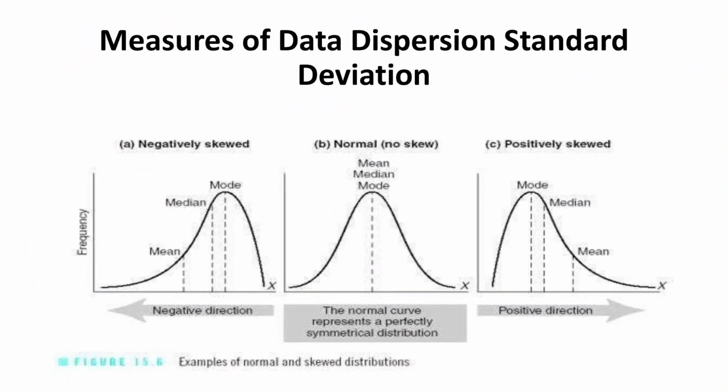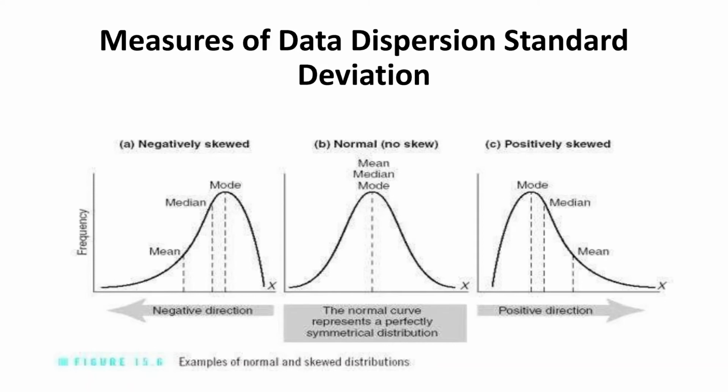So this is what I was talking about. You can see there the graph in terms of three types. Whenever your graph is normal, it will have half of the values on one side and half of the values on the other side of this curve. So you can see the normal distribution curve is a bell-shaped curve whereby half of the observations lie on one side, and so it is a highly symmetrical distribution.